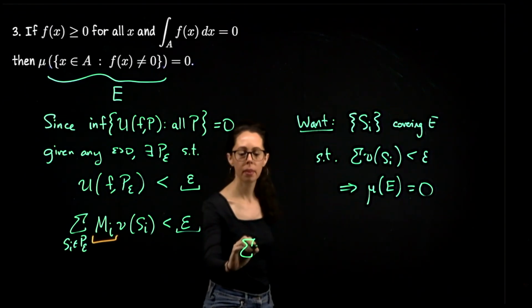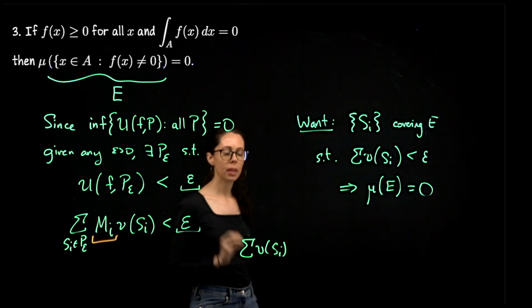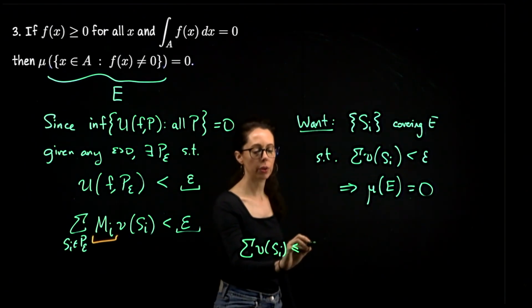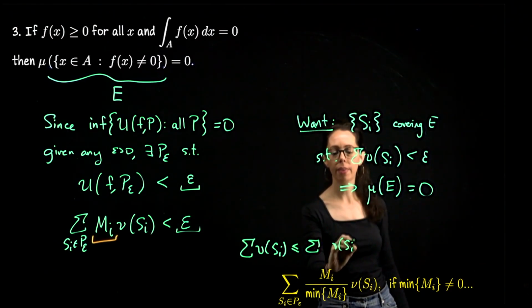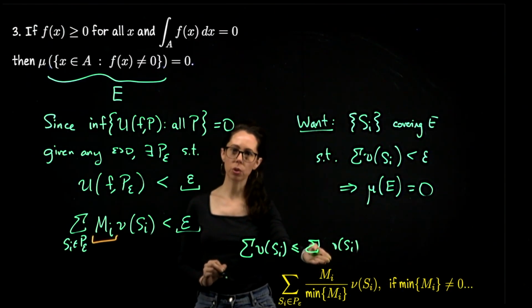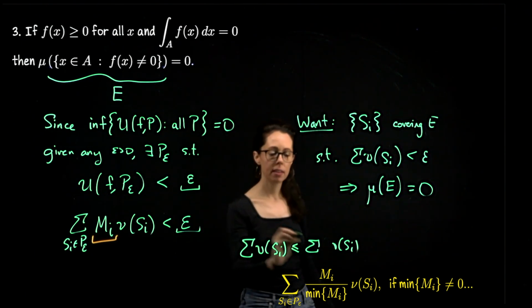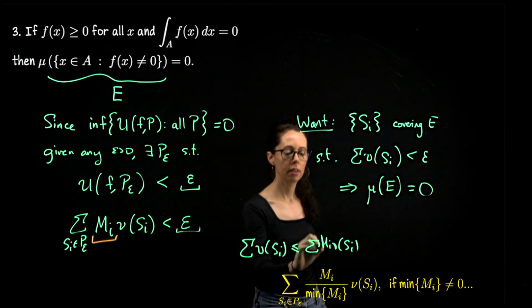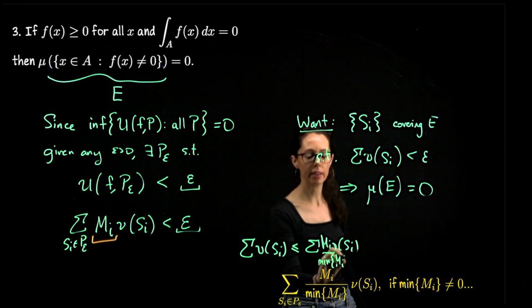If I sum up just the volumes, that's the expression I want to control. This is less than or equal to, if I put these volumes together with a coefficient which is greater than or equal to 1. How could you make such a coefficient? You could take all of these supremums and divide them by the minimum of all of those supremums. I'm sorry if you can't read this.